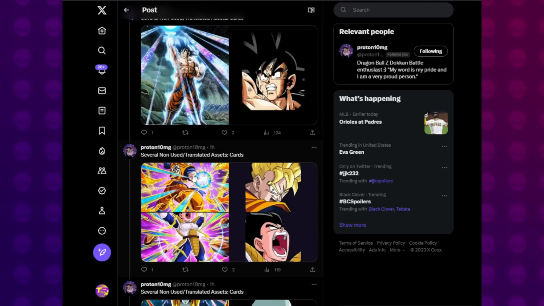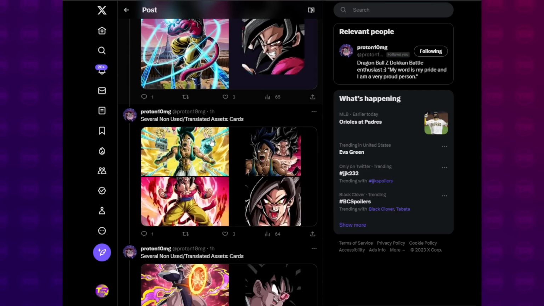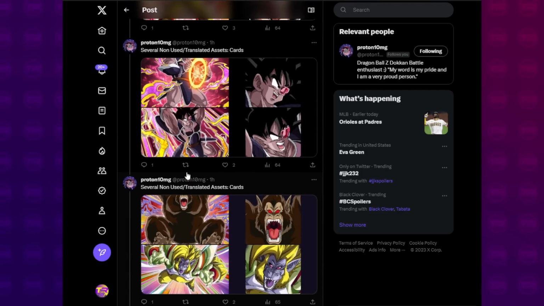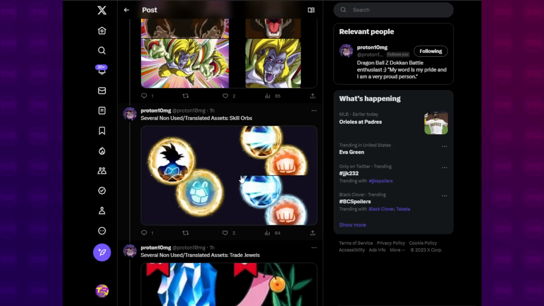We got Goku. We got the Super Saiyan Gohan from the future. He's going to be a World Tournament TUR at some point, not during Worldwide. Baby, Super Saiyan 4 full power. We got Majub. We got the free-to-play Turles. This is the STR one, I believe. These are chain battle assets, I think, right? Both of them. Then we've got the skill orb stuff.